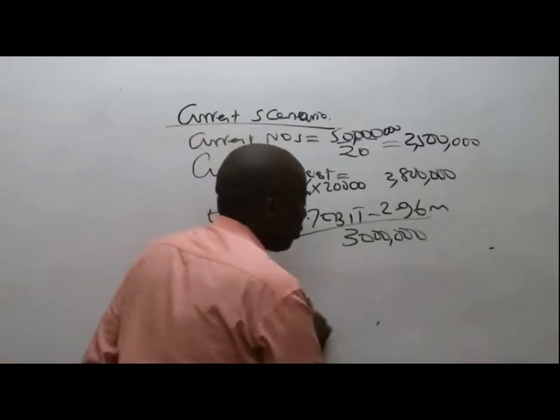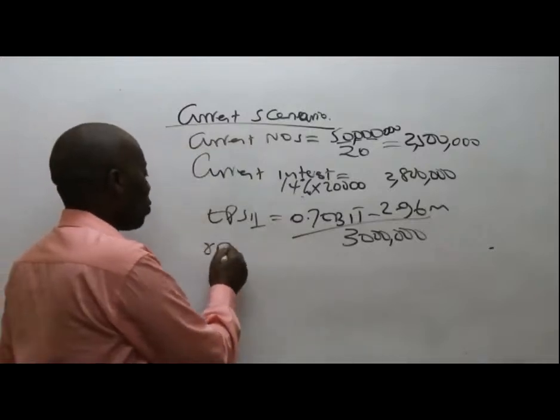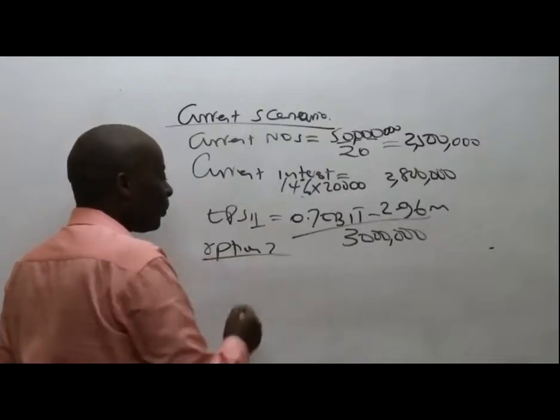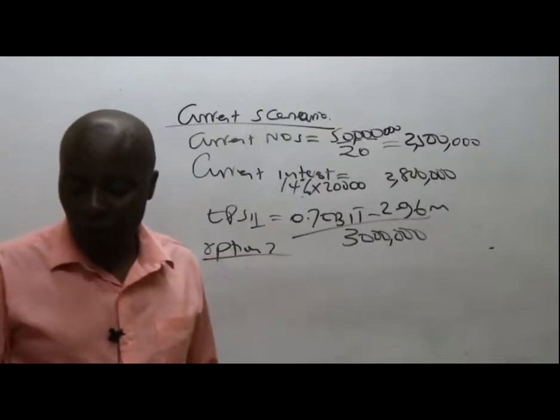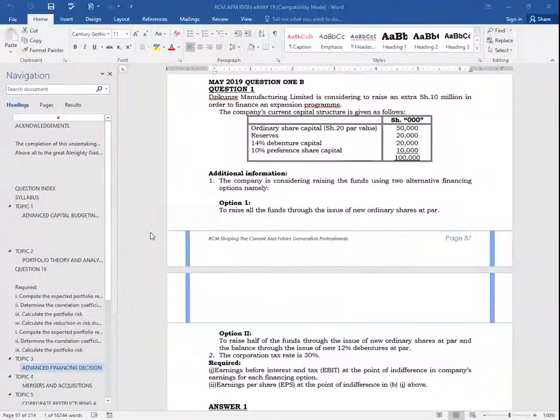Under option number 2, if I could just brush through this very fast, what have they told us under option 2? Option 2, ladies and gentlemen, is quite interesting. They're telling us to do something very simple. For option 2, to raise a half of the funds through the issue of new ordinary shares at par and the balance through issue of a new 12% debenture at par. Great. So what are they telling us?